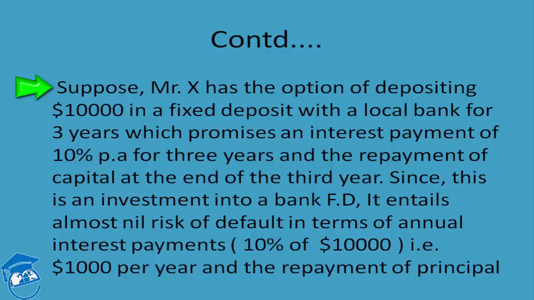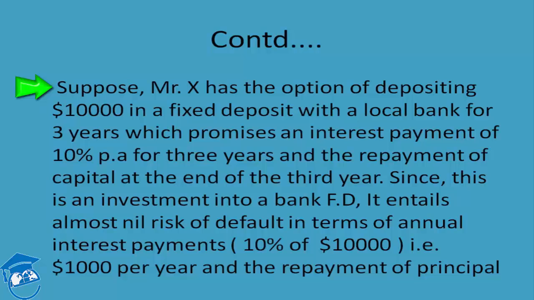Mr. X will be very much sure that there are hardly any risks of default in the repayment of the interest and the principal at the end of the 3rd year, concerning the payment of the money into the bank. So if he deposits $10,000 into a bank for 3 years, fetching him a return of 10% per annum, Mr. X should be more than happy to avail this opportunity, taking almost zero risk in putting his money into an FD.